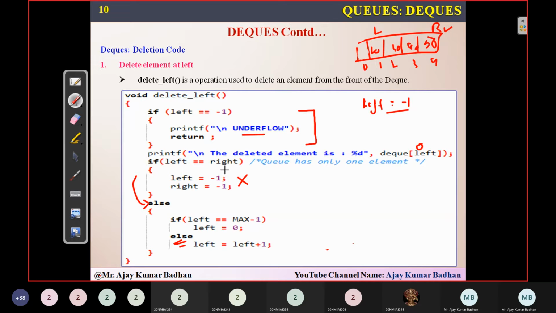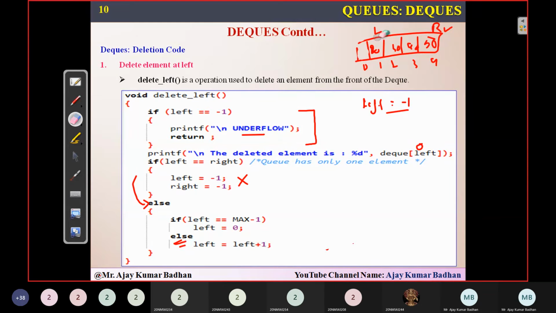That is number 20. Now suppose again I want to delete a number, which number? 20. I want to delete this number 20. Is it possible to delete that particular number? Yes, it's possible. So I do the same thing. First, I'll find whether this is an underflow condition or not. Definitely it will not execute. Left equal to right is also not going to work out. So I'll delete that element and then I'll check this condition. If left equals max minus 1, this also fails.